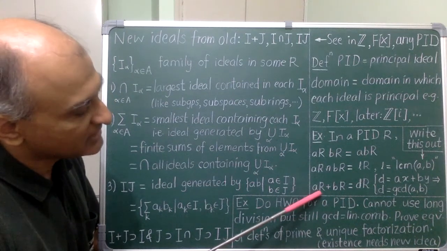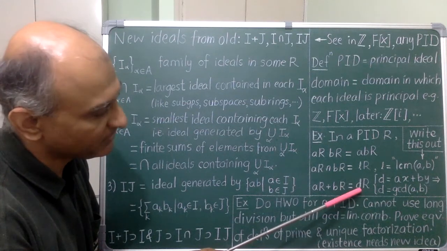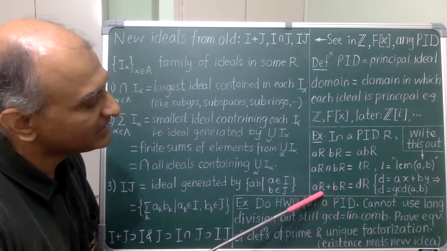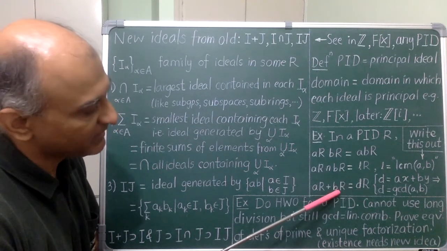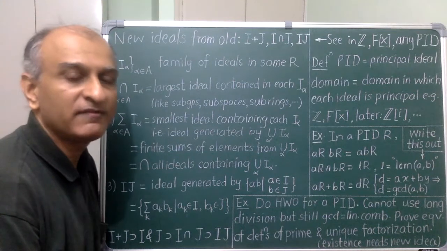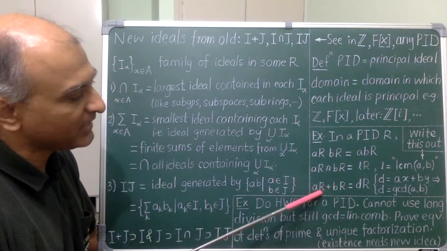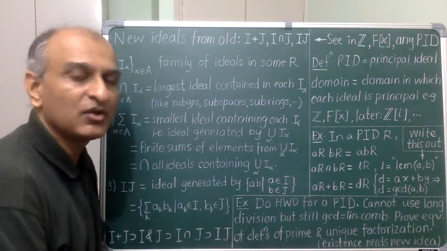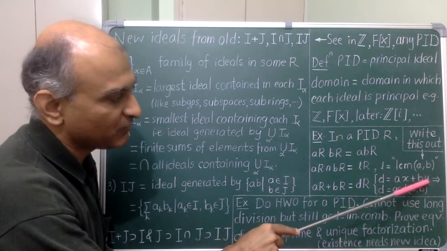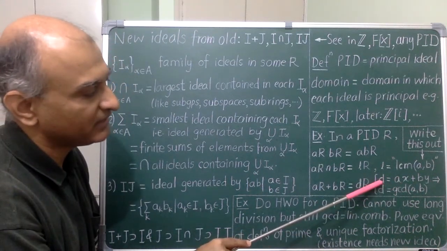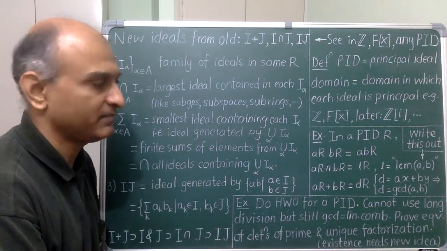Next, the sum of aR and bR is also known to be principal, so generated by some d. Now, a is in this sum and so is a multiple of d, as is b. In other words, d is a common factor of a and b. Moreover, d is of the type ax plus by, so any other common factor of a and b would divide ax as well as by, and so therefore would divide d. In other words, d meets the very definition of GCD of a and b.